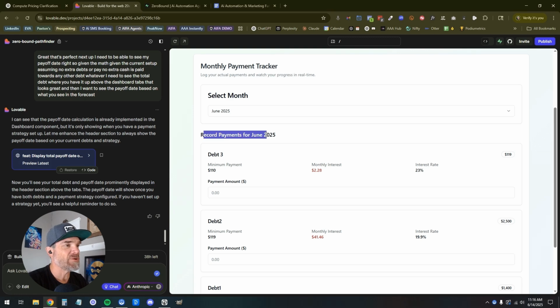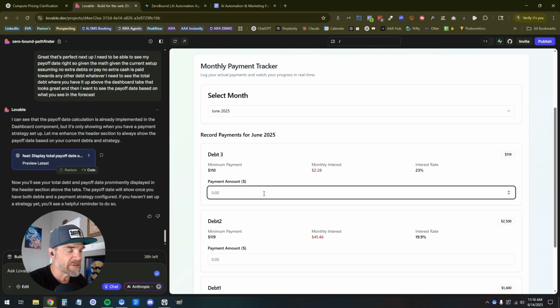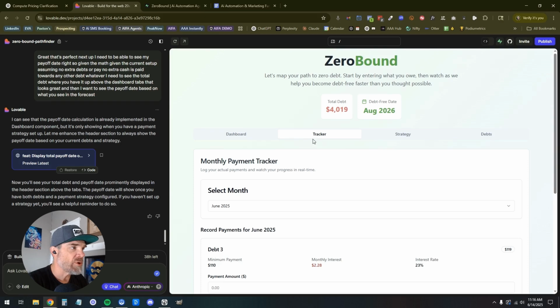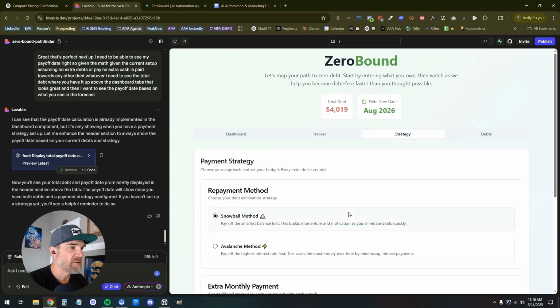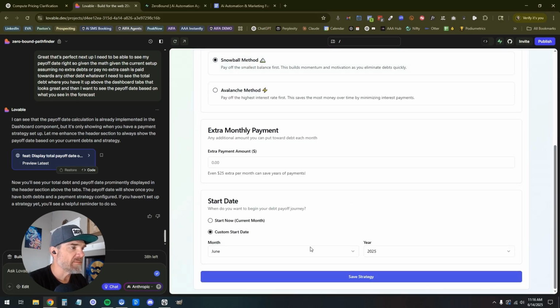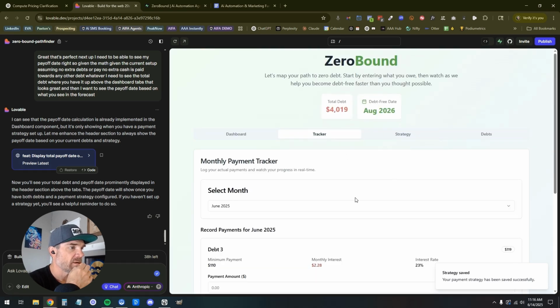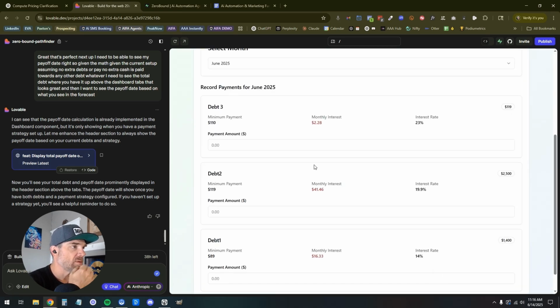Record payments for June 2025. So it is June. So let's say I go ahead and I made my payment. Maybe just leave this blank. I don't know, in terms of the tracker strategy. We're going to go custom date, June 2025. Start now, current month. Cool. Save strategy. Let's see what that does. Go into tracker. Cool. Let's just play with this.